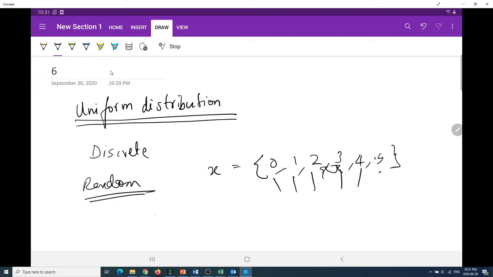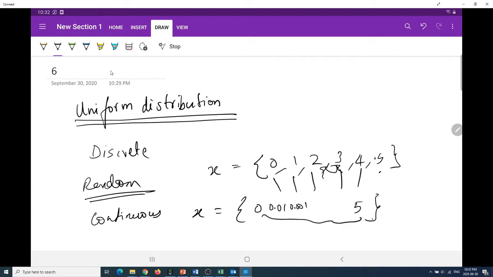Whereas when it comes to a continuous distribution, x can take any value between 0 and, say, 5. It could be 0.01, it could be 0.001, it could be 0.0001. There is an infinite set of values which lie between the boundaries. And this is, in some sense, a continuous random variable.